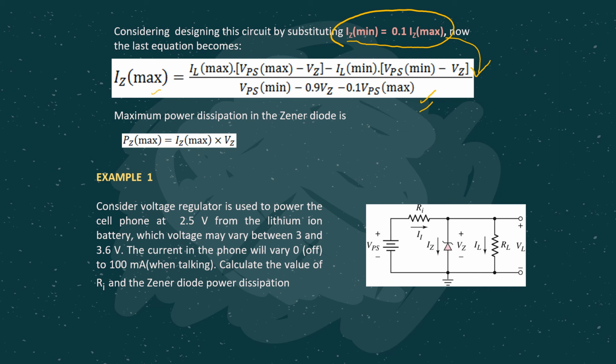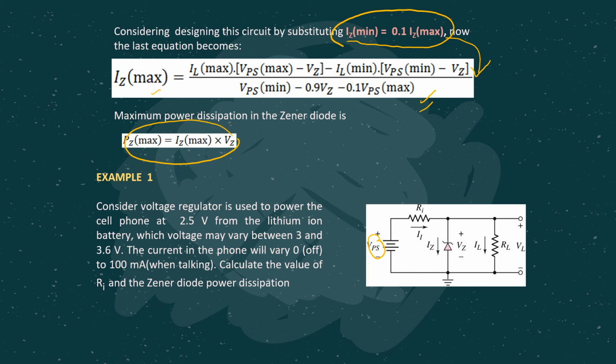But at the end of the day, we can actually calculate the maximum power dissipation across this Zener diode, which is given by this formula. Okay, let's have a look at this example. This is the condition where the power supply is varied in a certain range.